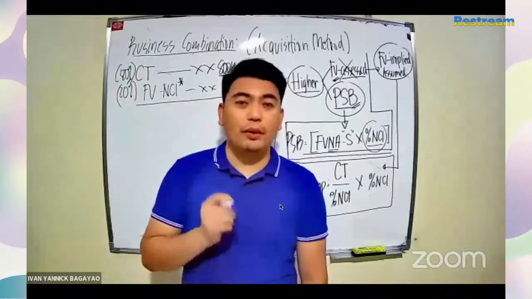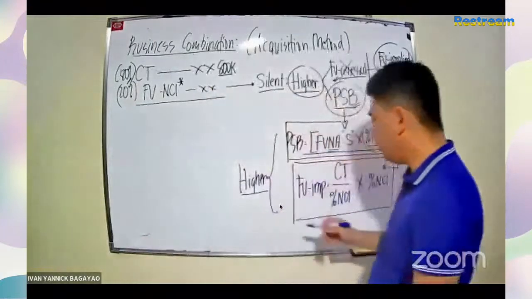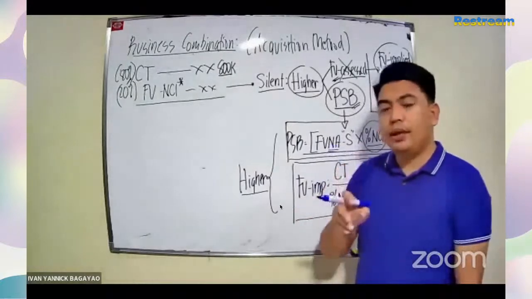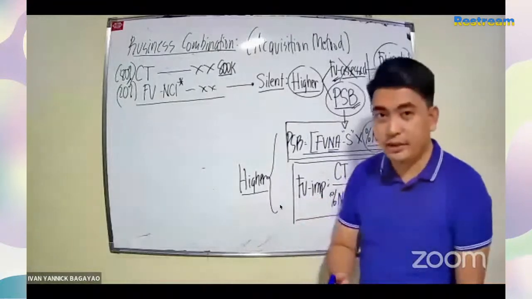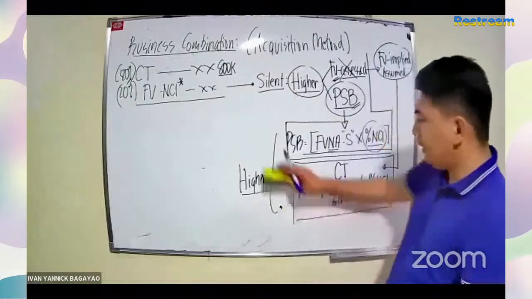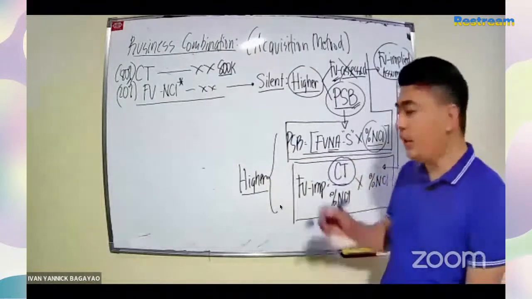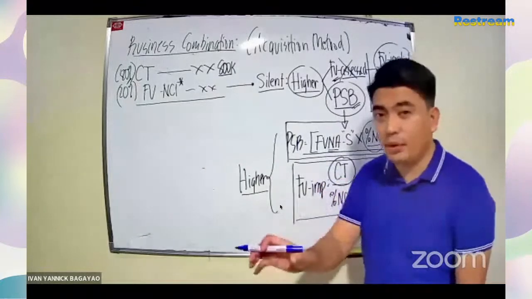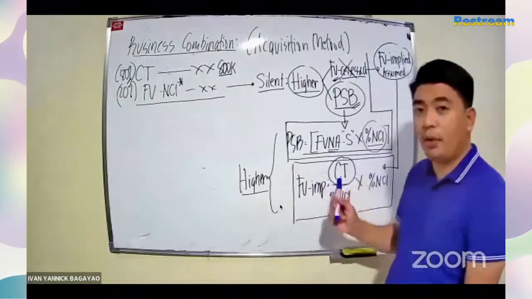Yung control premium. Okay? Ngayon, with regard to control premium, sa pag-compute ng implied fair value, the control premium is excluded. Okay? So, ibig sabihin, class, sa consideration transferred, kung included dito ang control premium, tanggalin mo.